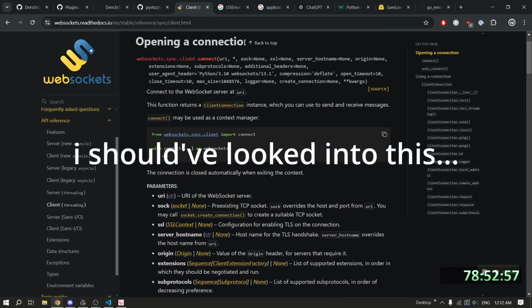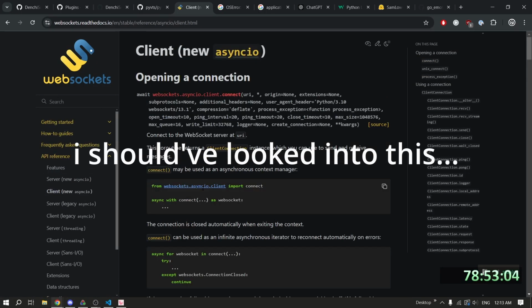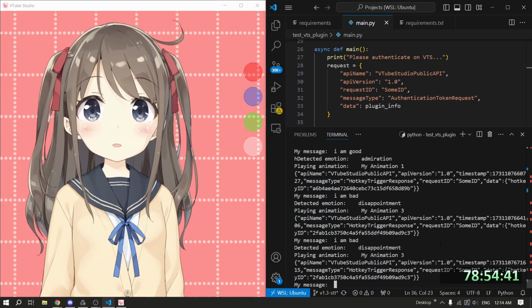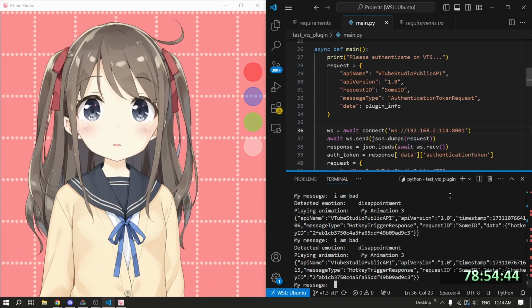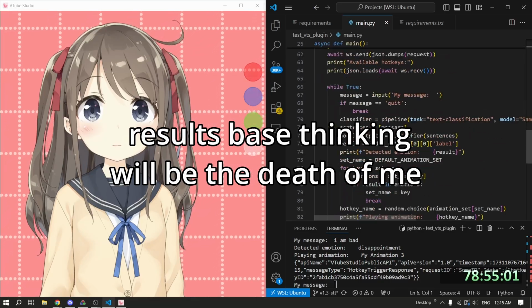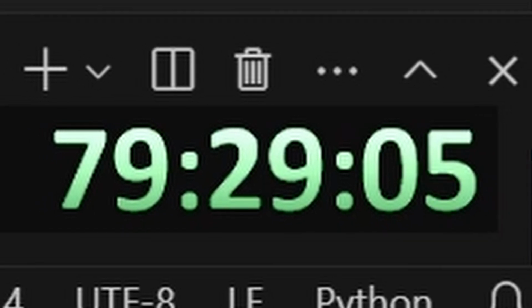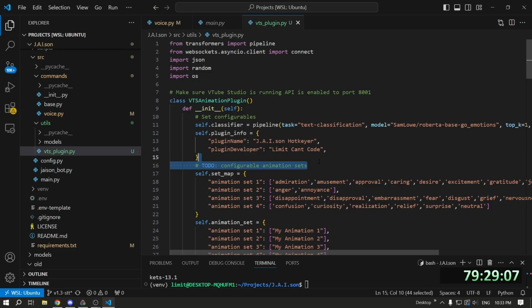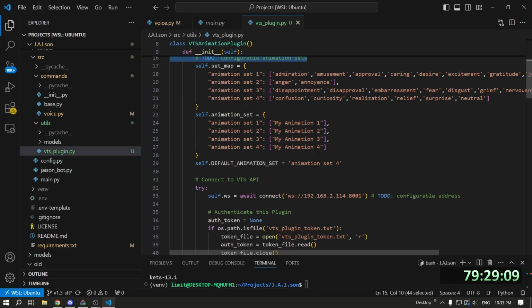Why would we use sync versus async IO? Okay, it's working now. Now that I switched it over to using this instead, we're just gonna go with this. Now that we have everything working in our test plugin, let's integrate this into our bot. This shouldn't be too hard, right? Okay, that should be fine for now.